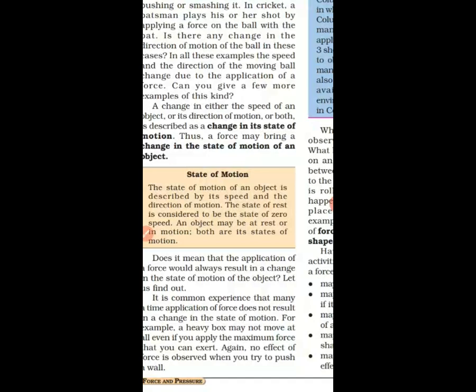It is a common experience that many a time application of force does not result in a change in the state of motion. For example, a heavy box may not move at all even if you apply the maximum force that you can exert.